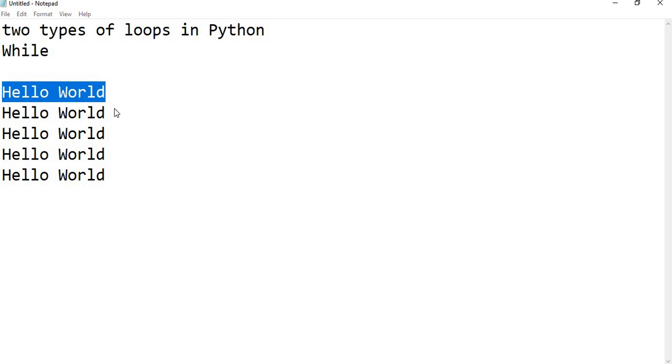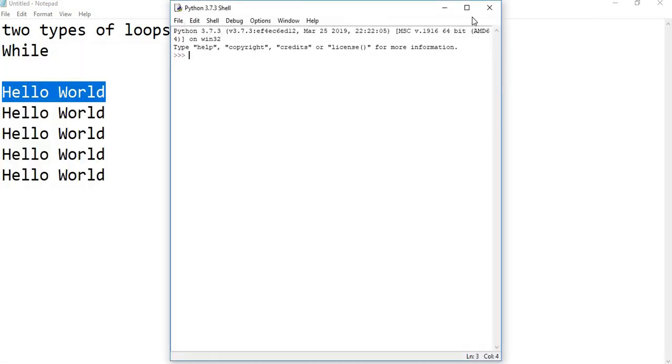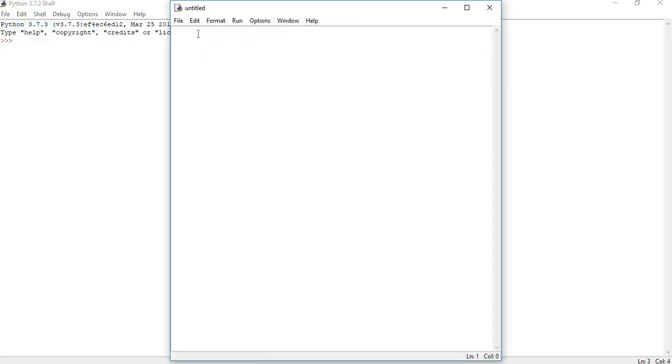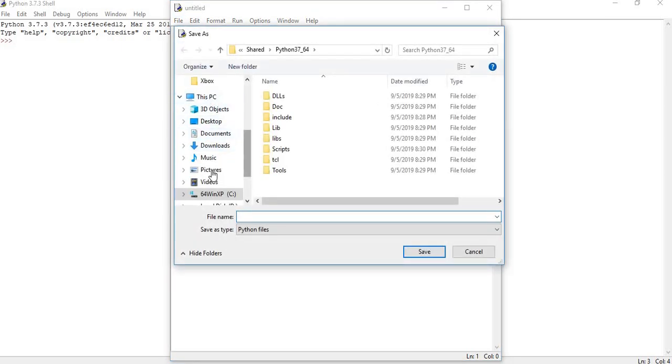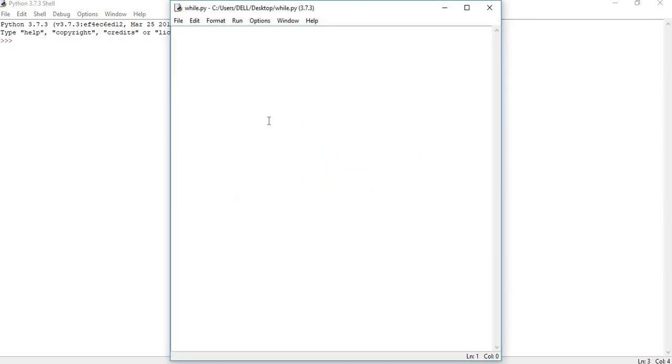Let me show you the same in Python quickly. Let's go to new file. Let me save the file, we need to save the file, then only it works. Let me name it as while. Here we do print hello world. As I told you, this hello world needs to be printed 5 times.